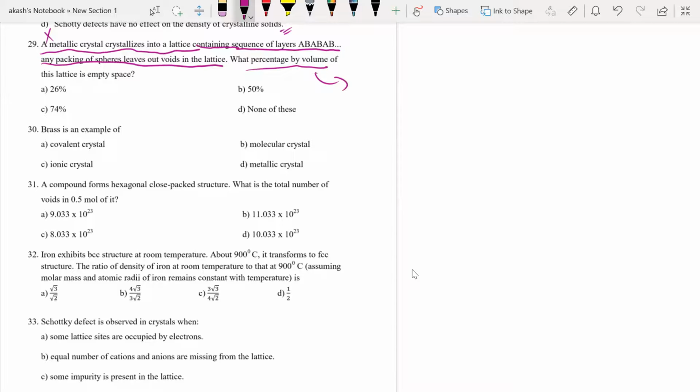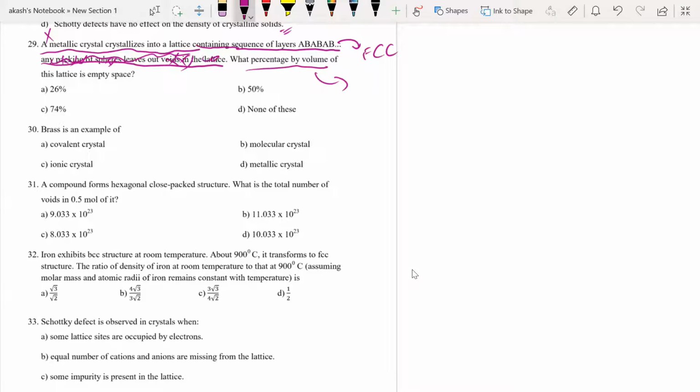Sir, AB will be FCC. So we take the amount of space occupied in FCC, and 100 minus that will give us the volume that's empty. I think this statement is a waste statement, and that is why it is confusing. But yes, AB is FCC. That is true.